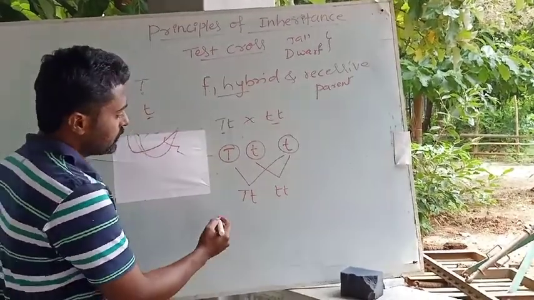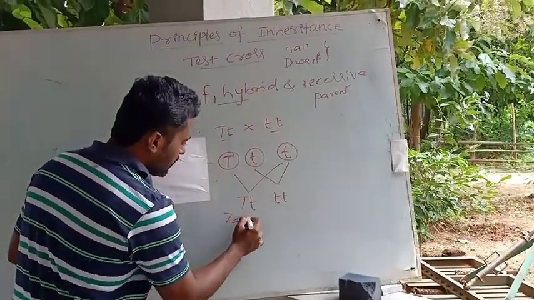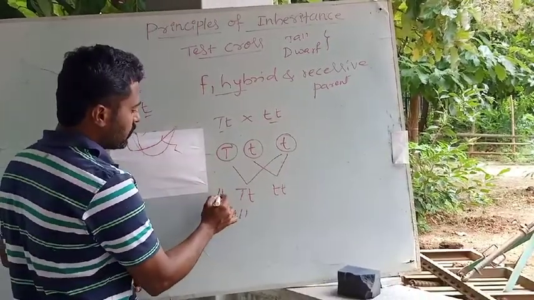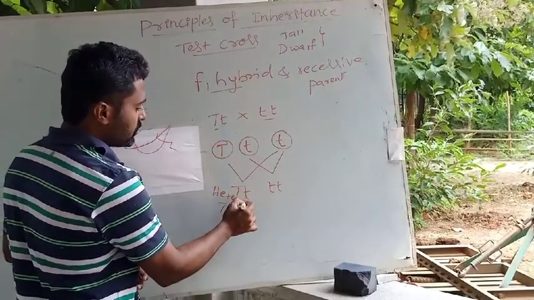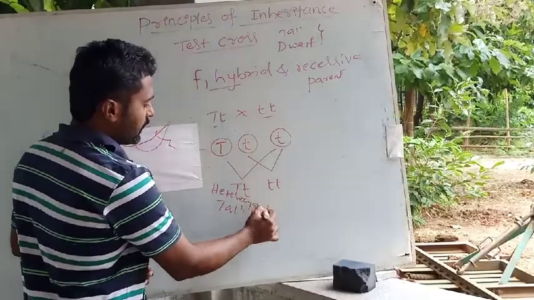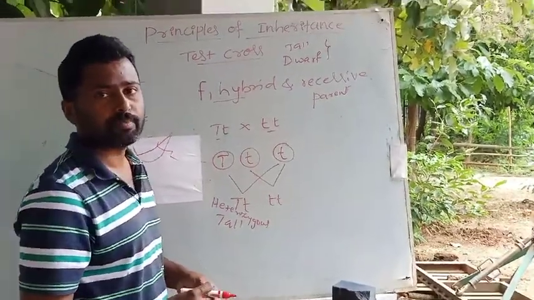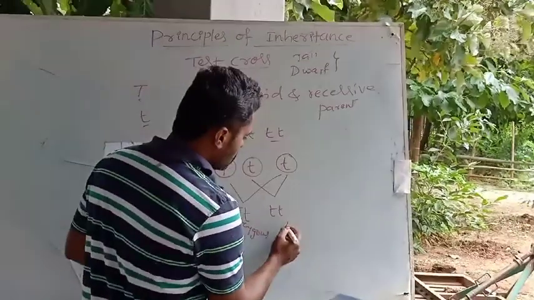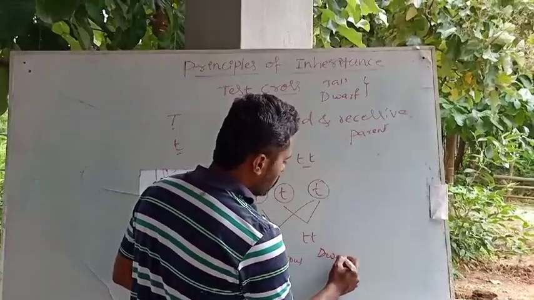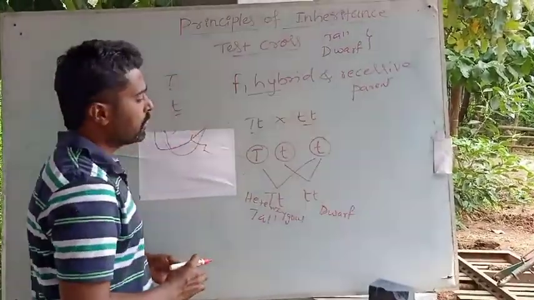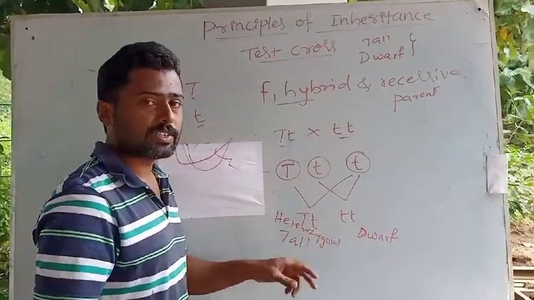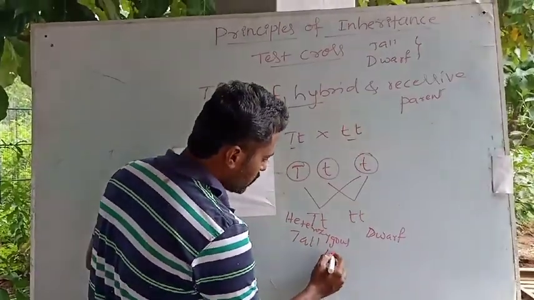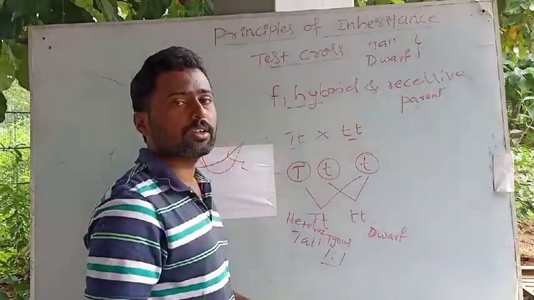Okay, it means that again a heterozygous tall plant is produced. This is heterozygous tall. You know what is heterozygous condition? A condition having a dissimilar pair of genes or alleles for a particular character, whereas this will be the dwarf. The small one will be the dwarf. Okay. So this is the result of test cross, where you can find out the ratio 1:1, where one is tall, another one is dwarf.